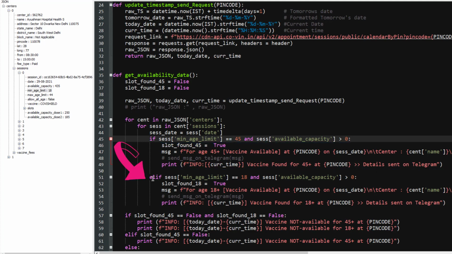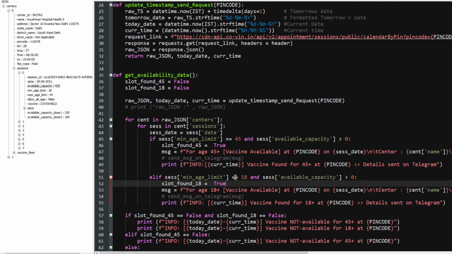It will exit and go into the next block and find out if the minimum age limit is equal to 18. Yes, this is true. And then it also searches for another variable, which is available capacity. It will go inside and check the available capacity, and here you can see 435. And in this condition I am checking if it is greater than 0. The first condition is true and the second condition is also true because it is 435. So if both the conditions are true, then slot_found_18 will be true because I found that there is one center with this particular session where the vaccines are available for age group 18, right?